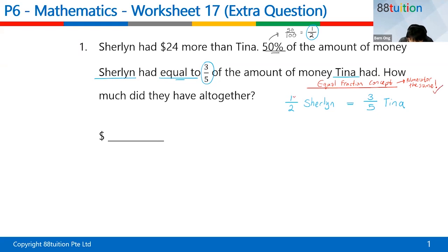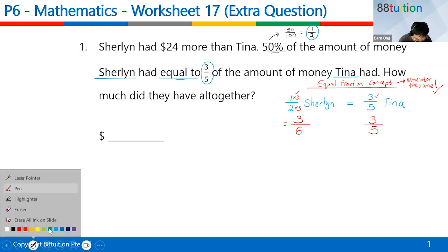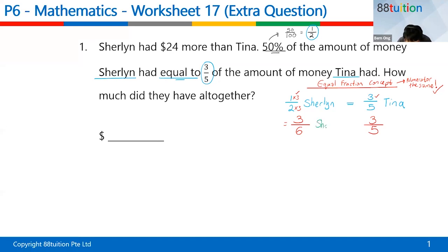Let's make the numerator the same. Times 3, times 3. Why must you times 3? So that you can get a 3 over. Down here is already a 3 over. Can you see or not? So you make the numerator the same. On top times 3, below also must times 3. Why? Equivalent fraction. Down here, remain it as 3 over 5. Nothing to change. So this is Shirley, and this is Tina. So your first thing is to make the numerator the same.